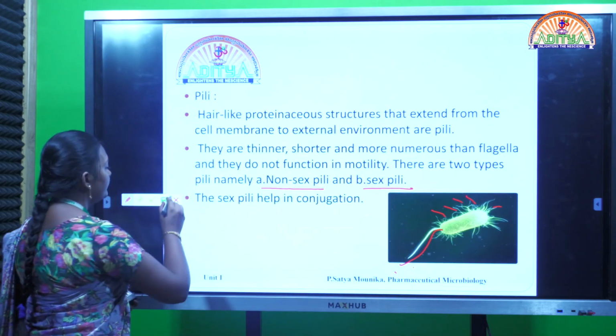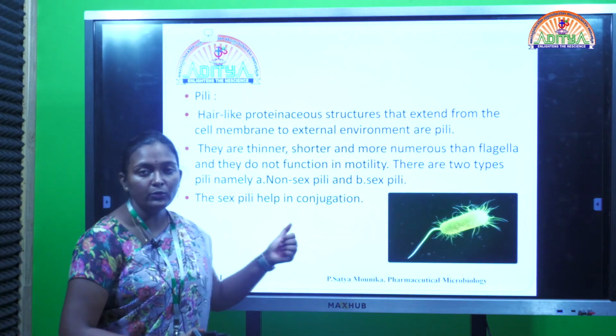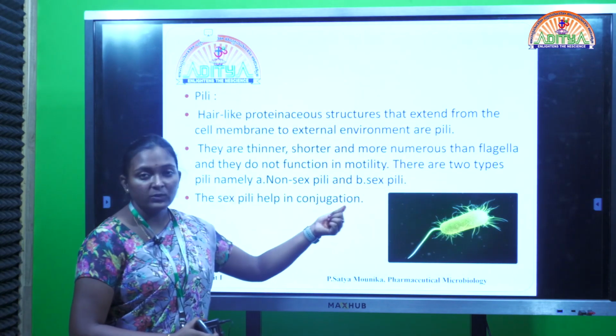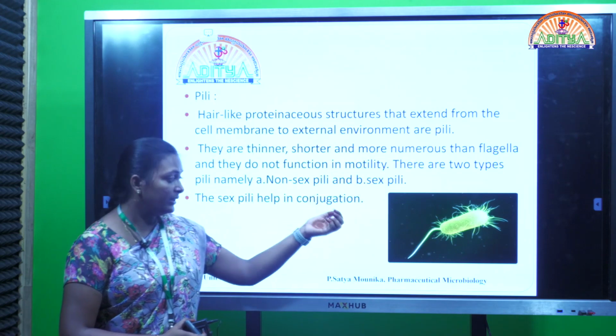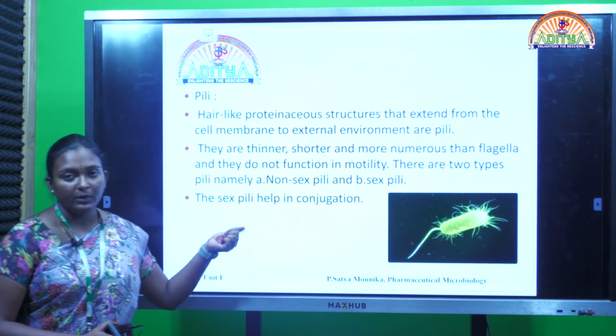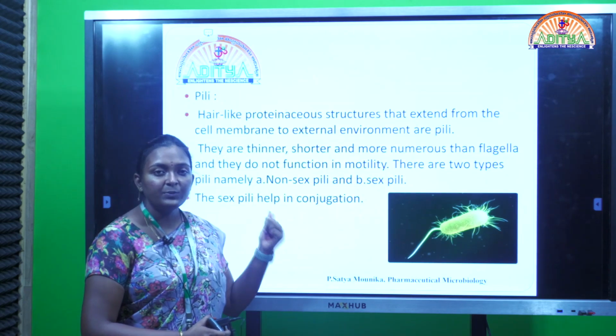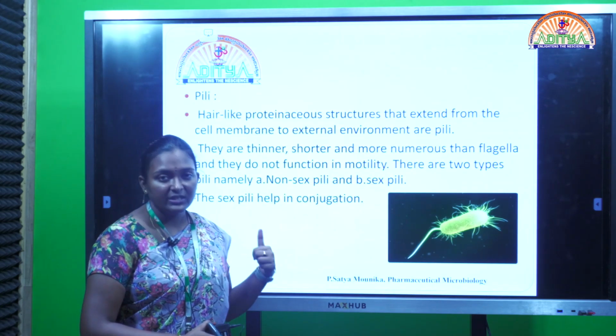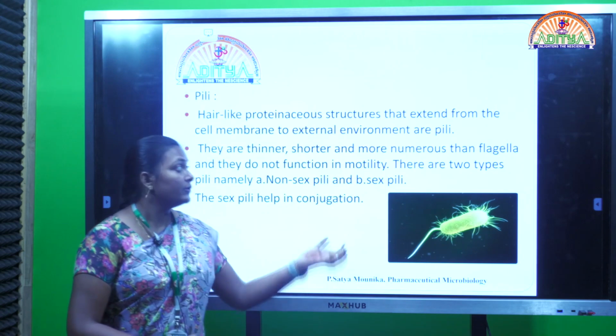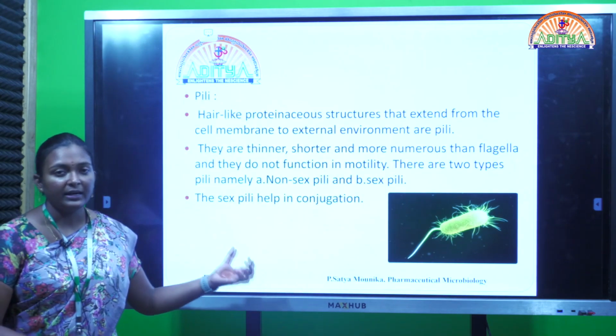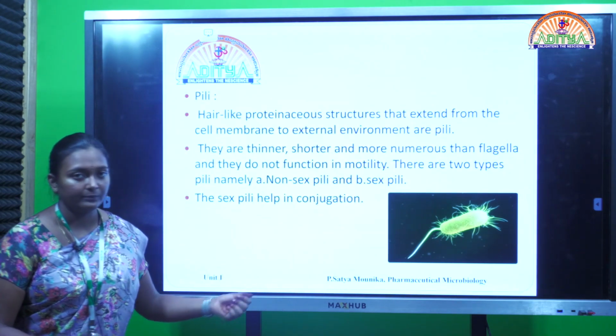Now coming to the important use of this pili, as we had already discussed in the previous point, this is helpful in conjugation, as well as this is the one organelle which helps in transfer of the genetic material from one cell to another cell. So this is about the morphology of the bacteria and different cell organelles in the bacteria. Thank you.